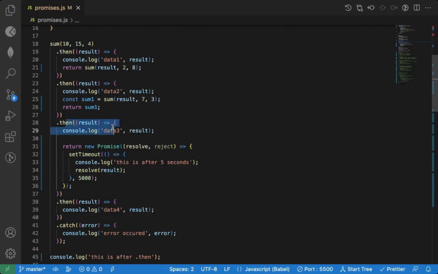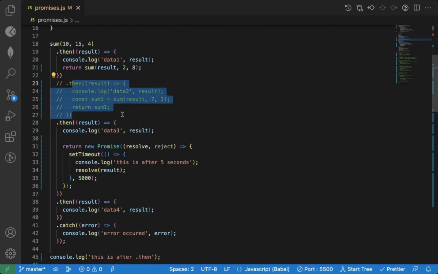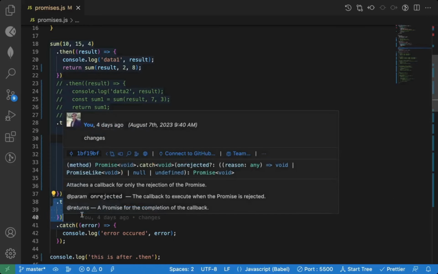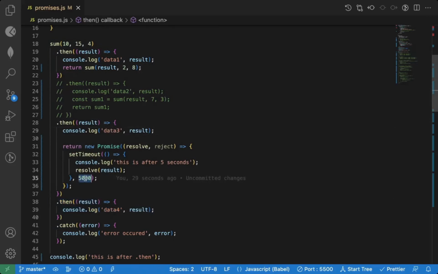What I'm doing inside this, let me comment this out so it will not wait for a long time. So we have 2, 8. Now after this code, this will execute data 3, and here I am returning a promise. So the next dot then will never execute until your previous code is executed. Until the promise is resolved or rejected, your attached dot then will never execute. So what is happening after 5 seconds? You will see data 3, then after 5 seconds you will see this message, then you are resolving, and then you get that particular data 4.